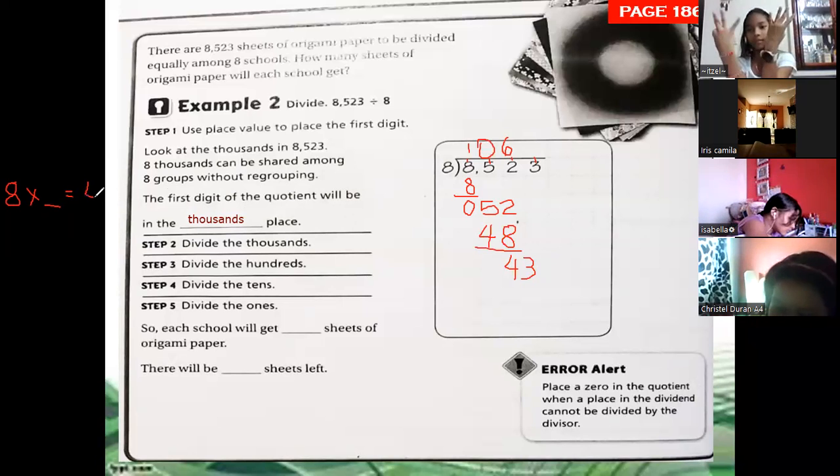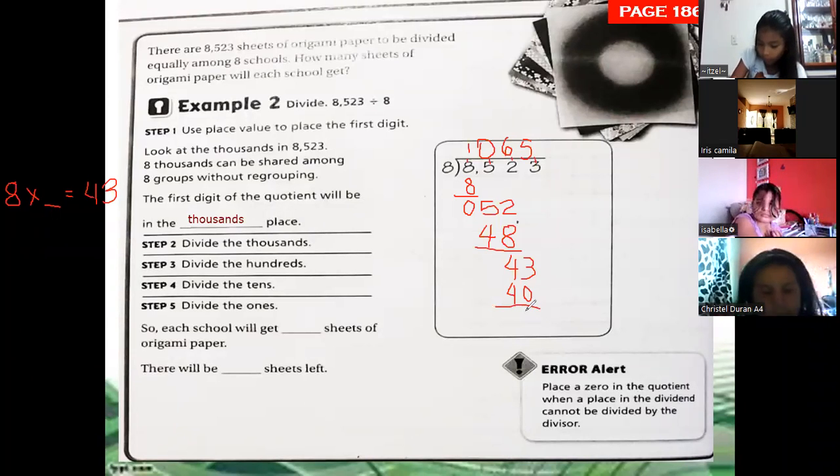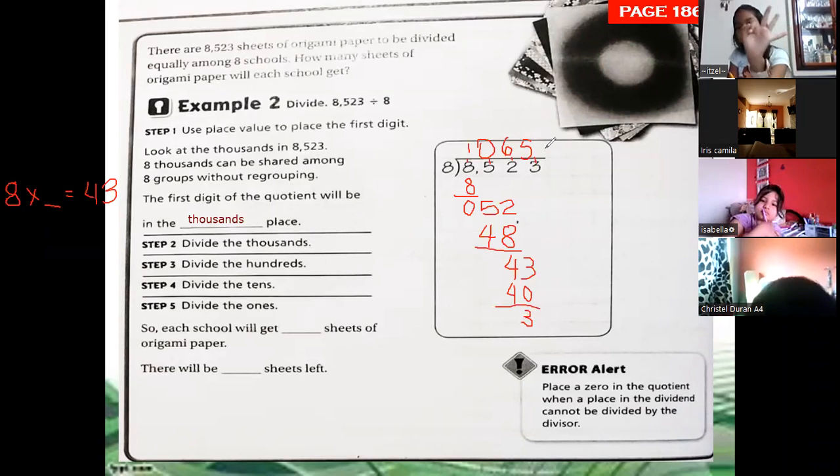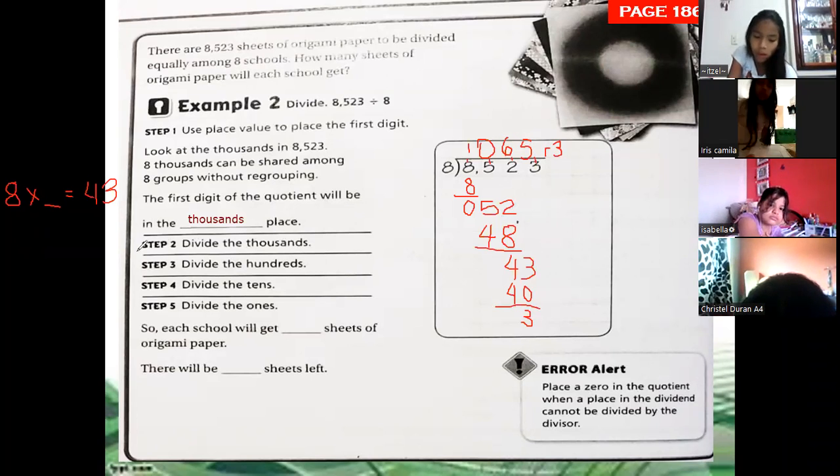And now we're going to divide 43 by 8. 8 times 5 equals 40. This is the closest number, and I have 3 left over. Remainder 3. So the answer is 1065, remainder 3.